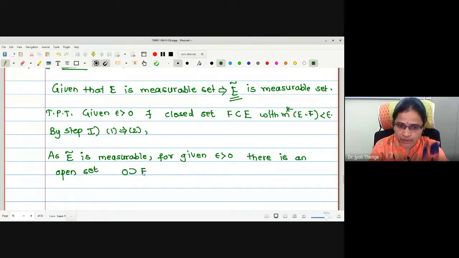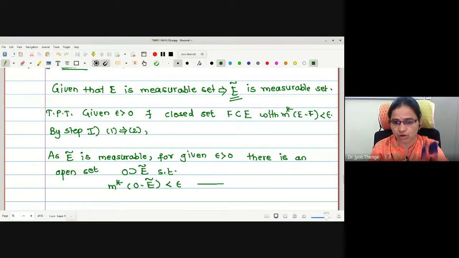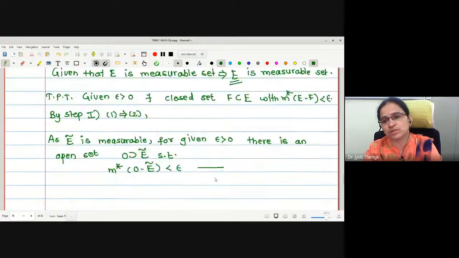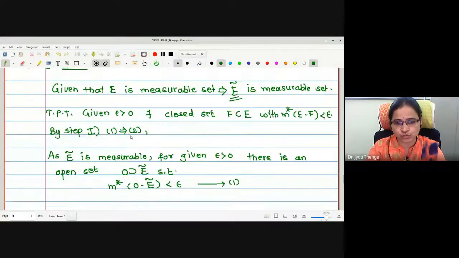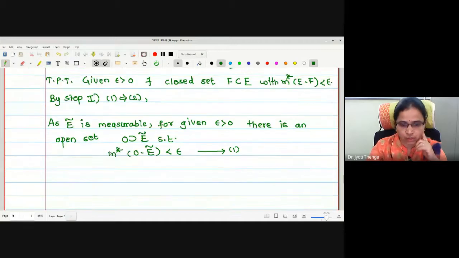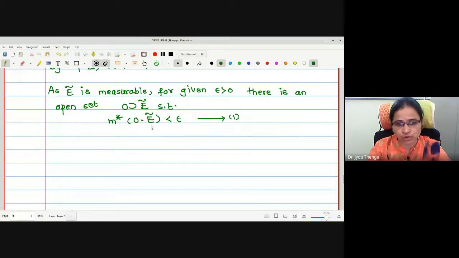O containing E complement, such that the outer measure of O minus E complement is less than epsilon. I don't know what the number is. Shall I start with 1 again? Therefore, this is what 1 implies 2 we have used for E complement.